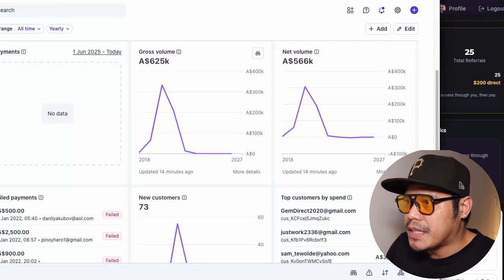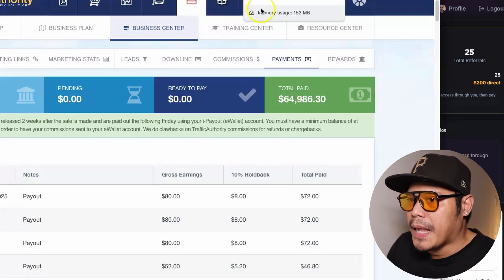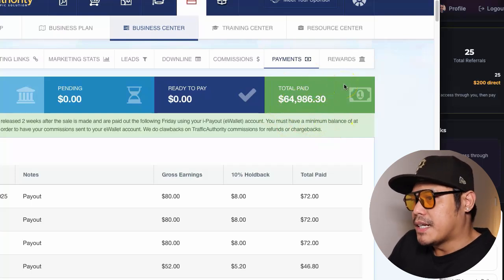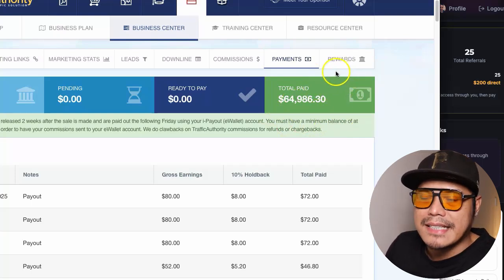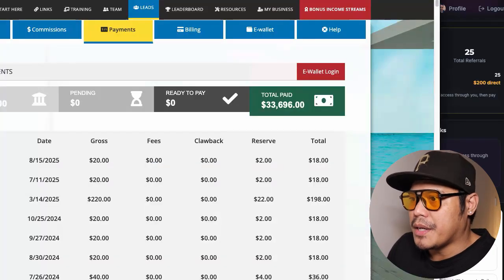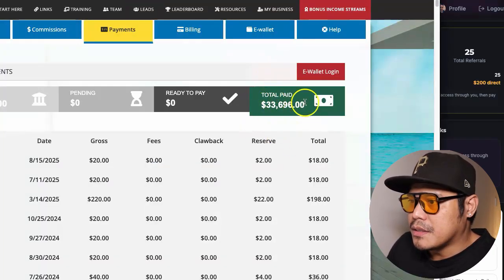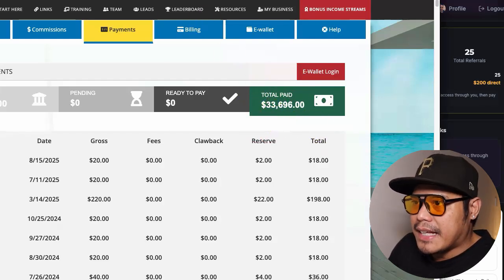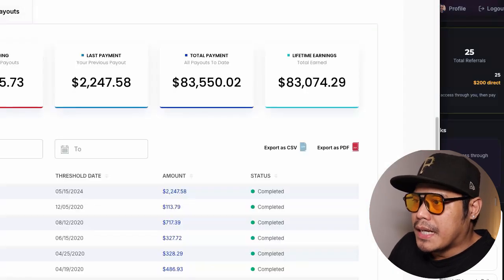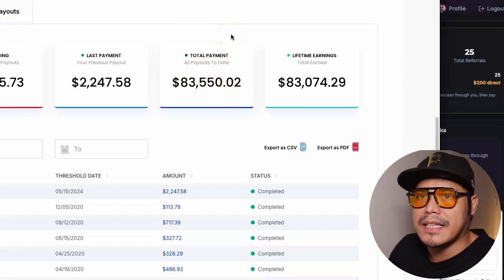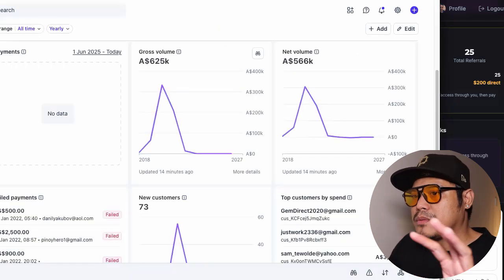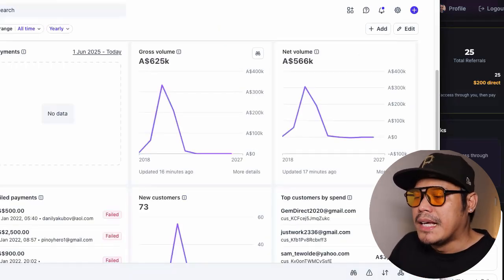Now I have another affiliate account here, which is another program, and you will see the total commissions that they paid me so far is around 64,986. And then another affiliate account here, a smaller account, total commissions paid 33,696. And then we have another affiliate account here, and the total payment for this particular account is around 83,550 US dollars.